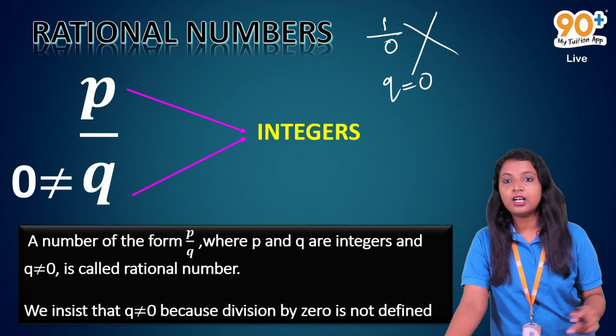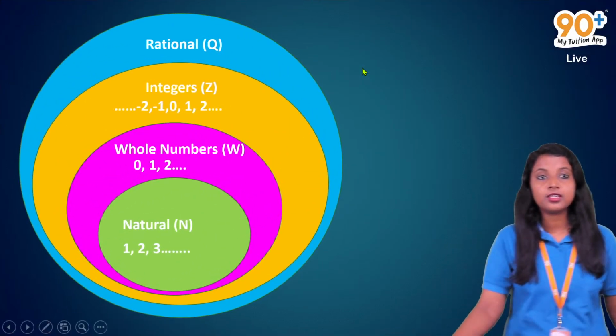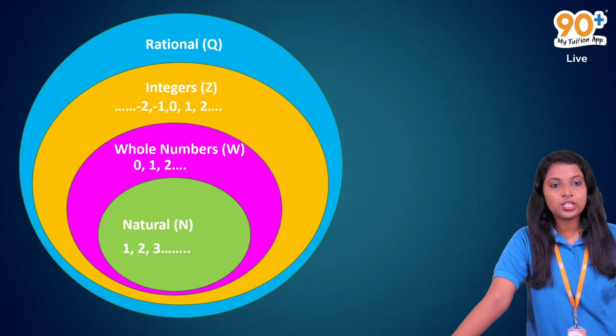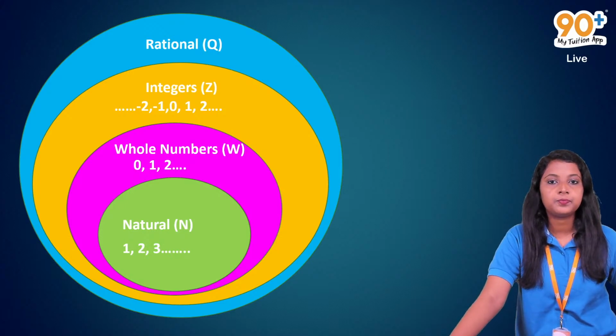That's why we have this condition. Can you go to the previous slide? Okay, wait. Just take a screenshot. Natural numbers, whole numbers, integers and rational numbers.